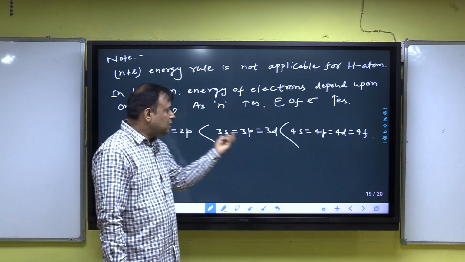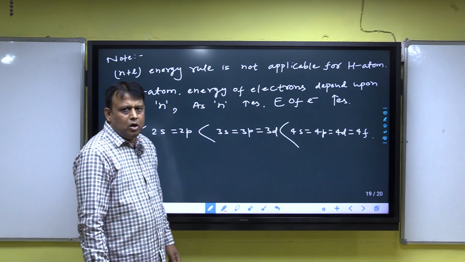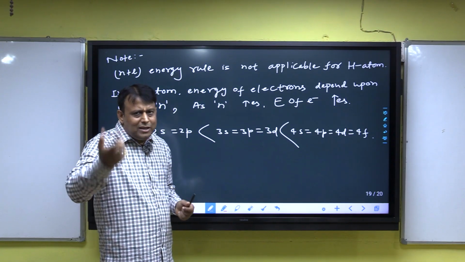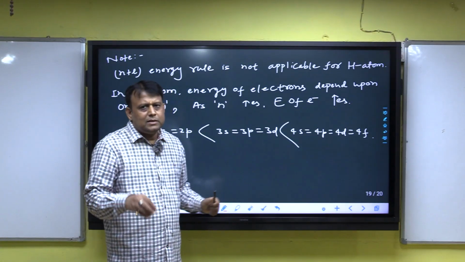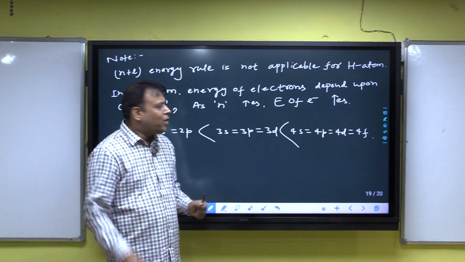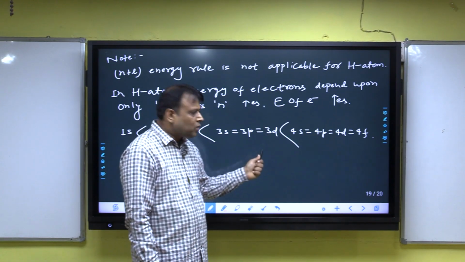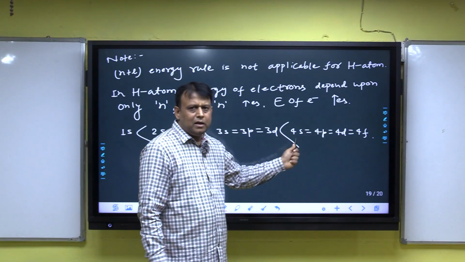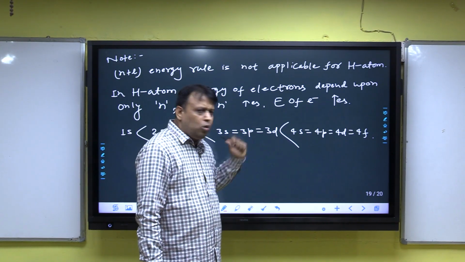But between 3s, 3p, 3d, all have equal energy. Because when n increases, energy increases, but in case of 3s, 3p, 3d, each has the same value of principal quantum number and the same energy.